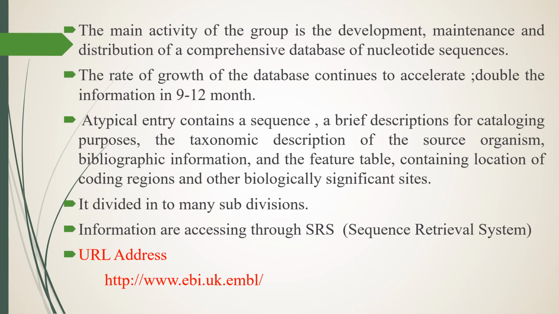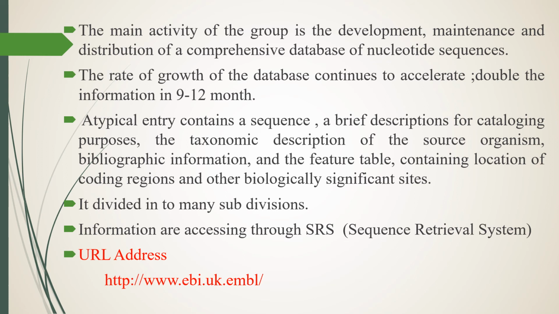The content doubles in a 9 to 12 month duration, and a typical entry contains a sequence, a brief description for cataloging purposes, a taxonomic description of the source organism, bibliographic information, and a feature table containing locations of coding regions and other biologically significant sites.